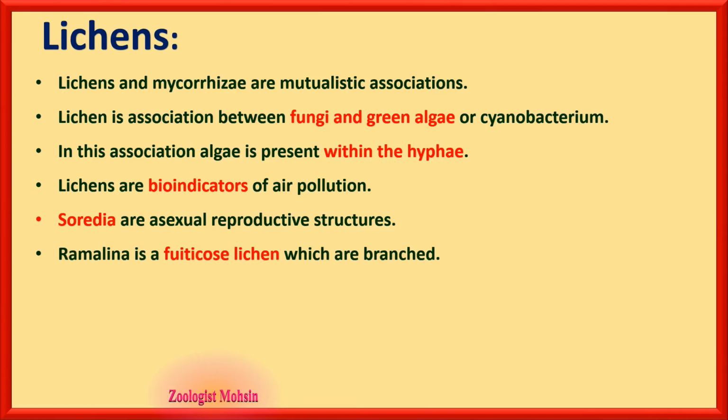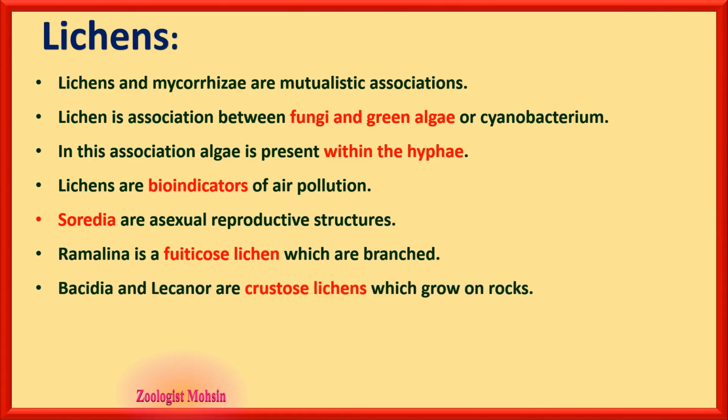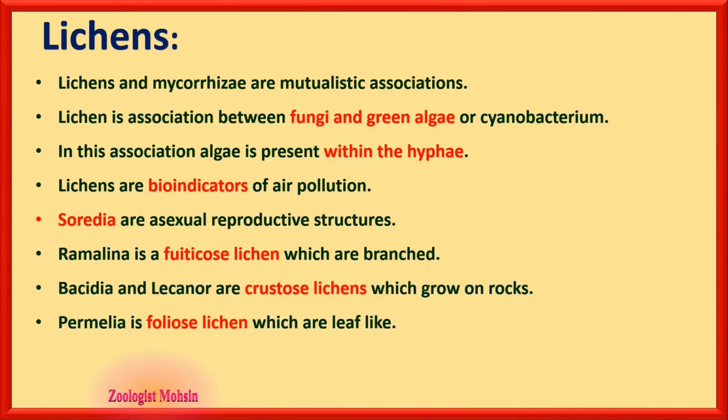Ramalina is a fruticose lichen which are branched, while Lecanora is a crustose lichen which grows on rocks, and Parmelia is foliose lichen which are leaf-like. These three types of lichens are very, very important to remember: fruticose, crustose and foliose.